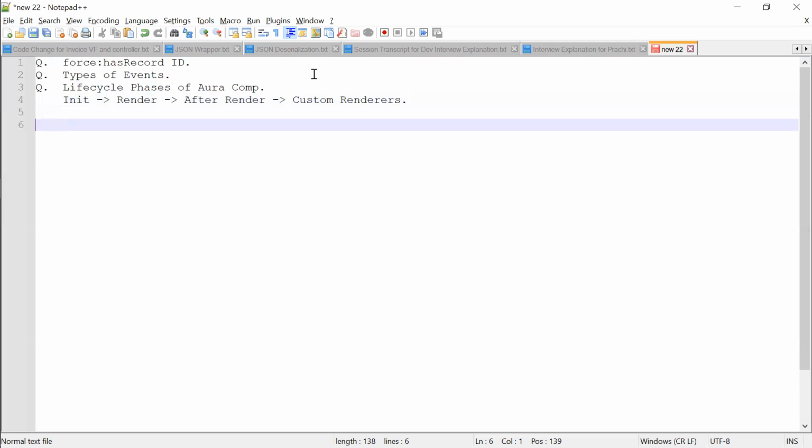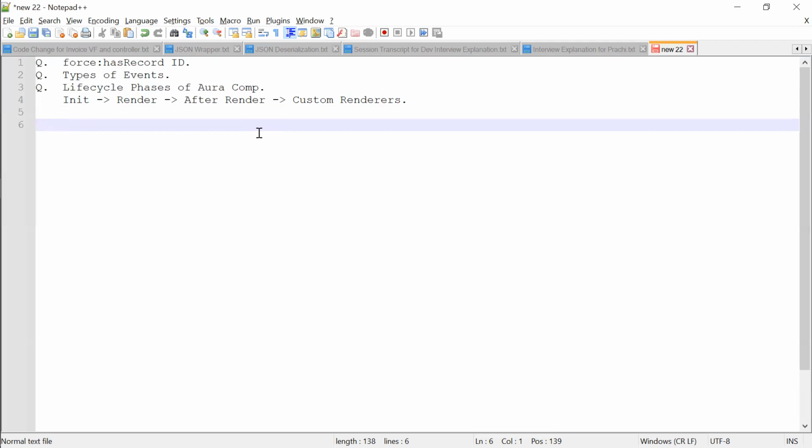But specifically, will they again ask to write the code? Basically they will not ask you to write the code. They will just test your concept first. Then in the worst case they may ask you to write some code to, let's say, insert or update some record. That way only.